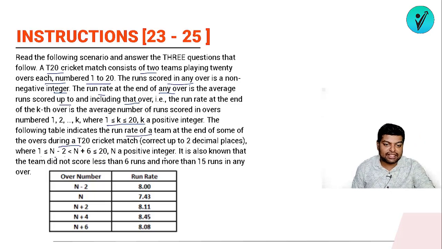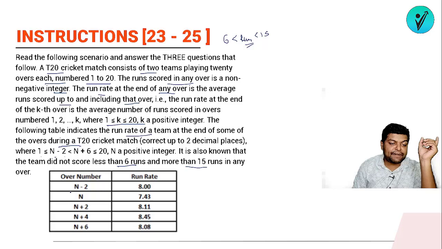N is a positive integer. It is also known that the team did not score less than 6 runs and more than 15 runs in any over. Okay, so in any of the overs, the minimum score that will be scored will be 6 and the maximum that can be scored will be 15. Okay, so first of all, using this information, I need to calculate the value of n.